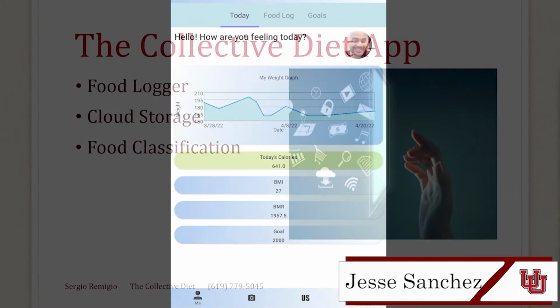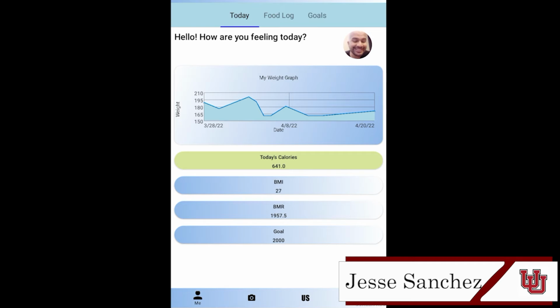Thank you, everyone. So now we'll just spend a few minutes going through our app. When a user finishes creating their profile, they can switch over to the home screen to see basic information. They will be able to see things such as their weight graph, the amount of calories that they've consumed today, and even their BMI.